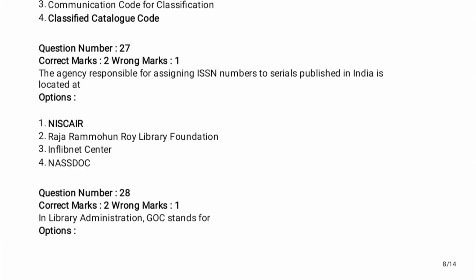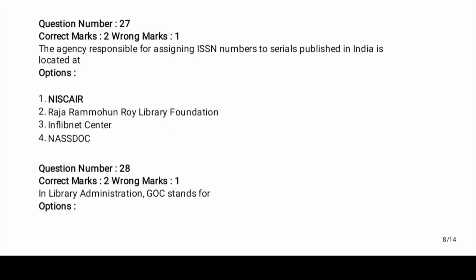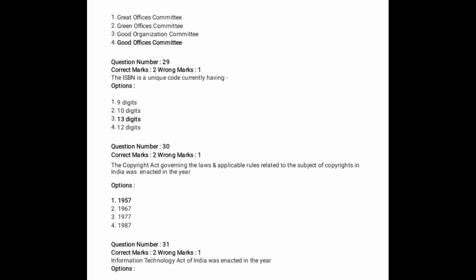Next, question number 28. In library administration, GOC stands for. GOC is also a basic bit, and everyone knows it. GOC stands for Good Offices Committee. Option 4 is the correct answer for question number 28.